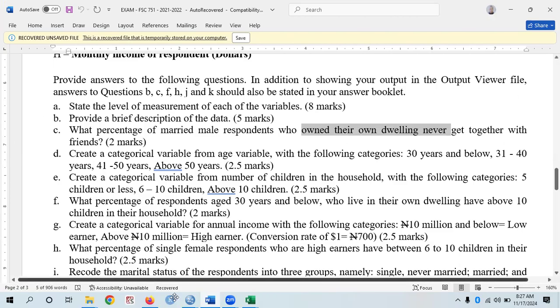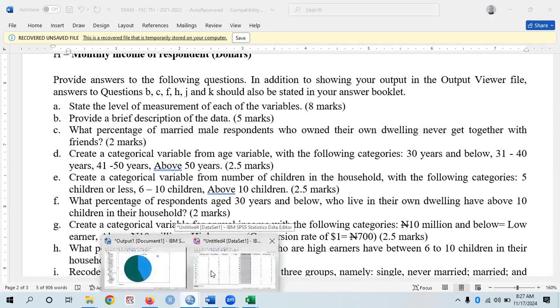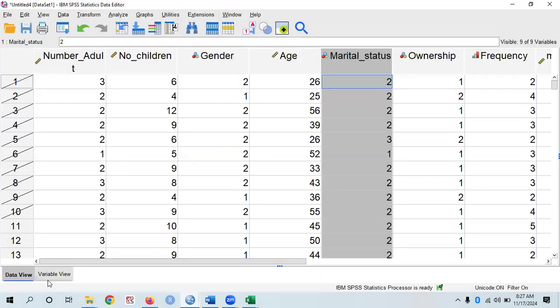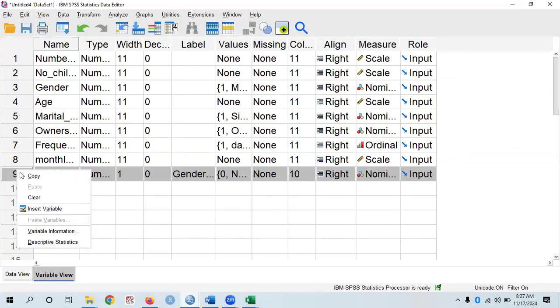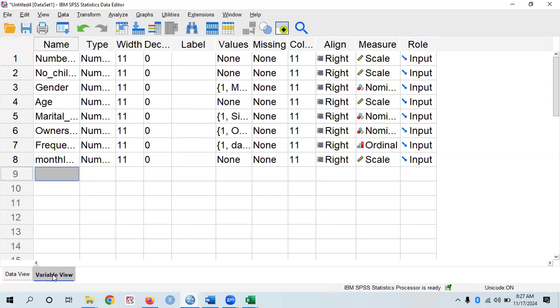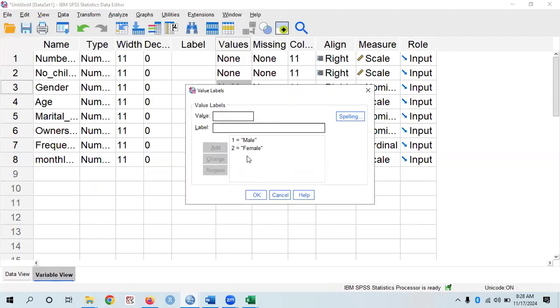So we go back to SPSS now. From SPSS, we can tell that this is gender. We have two under gender, which is male and female. We have set male as one and female as two.